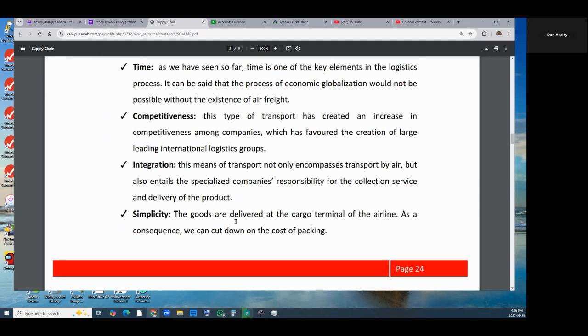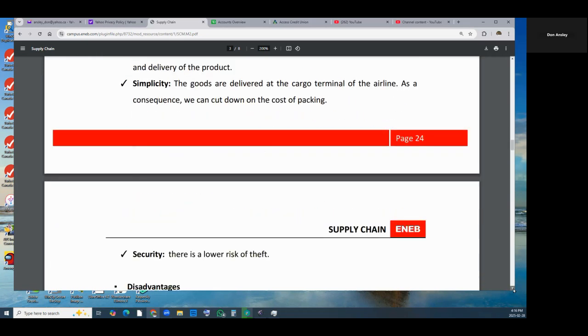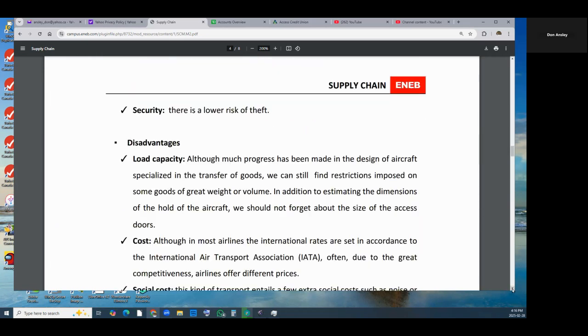And simplicity. The goods are delivered at the cargo terminal of the airport. As a consequence, we can cut down on the cost of packing. Security. There is a lower risk of theft. The disadvantages. The low capacity. Although much progress has been made in the design of aircraft specialized in transfer of goods, we can still find restrictions imposed on some goods of great weight or volume.